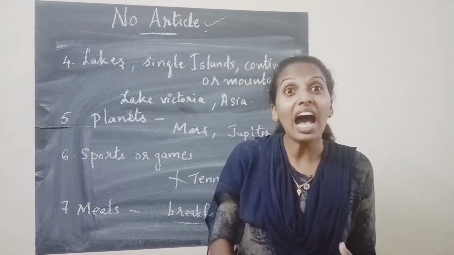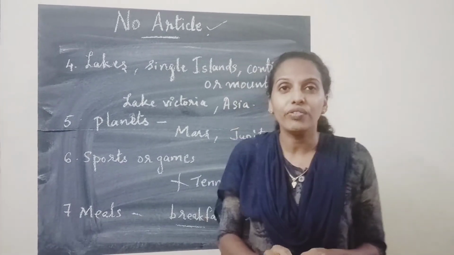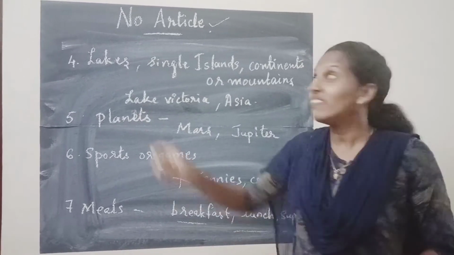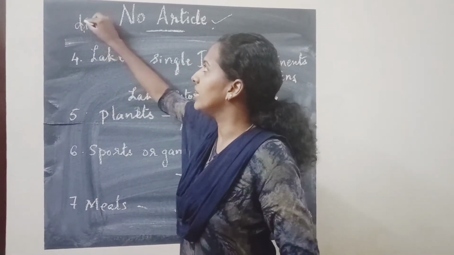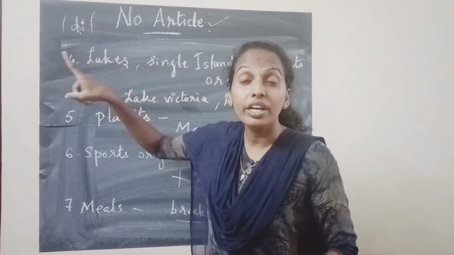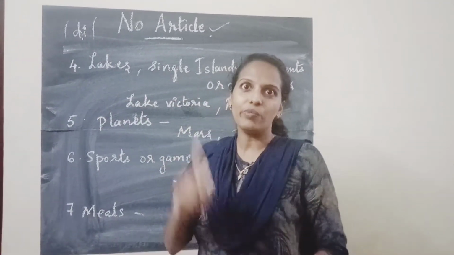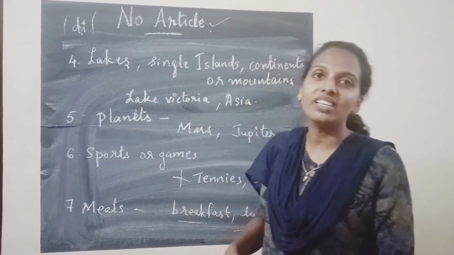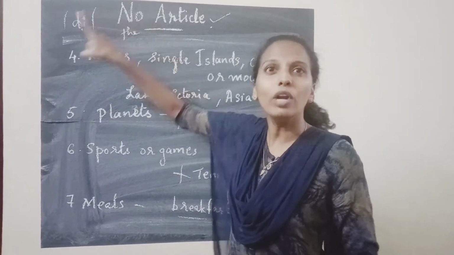Where to use the or the pronunciation? Now there is a difference. If there are A, E, I, O, U vowel sounds, there we pronounce it as thee. Clear? If the word the is used before vowels we say thee, and if it is before consonants, we say it as thuh. Only pronunciation difference. Spelling is the same.